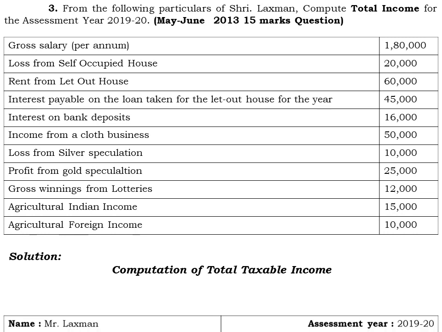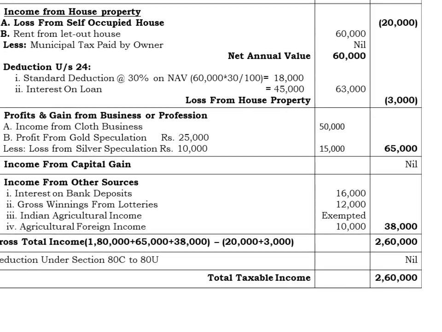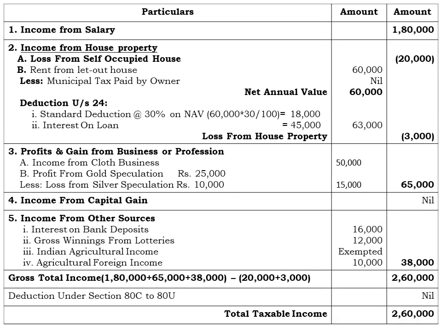As usual, we have to provide the basic details. The name of the assessee is Mr. Lakshman, the residential status is ordinary resident, the assessment year is 2019-20 and the previous year is 2018-19. And here comes the solution. The first one is income from salary, which they have already provided in computed form, the gross salary of rupees 1,80,000.